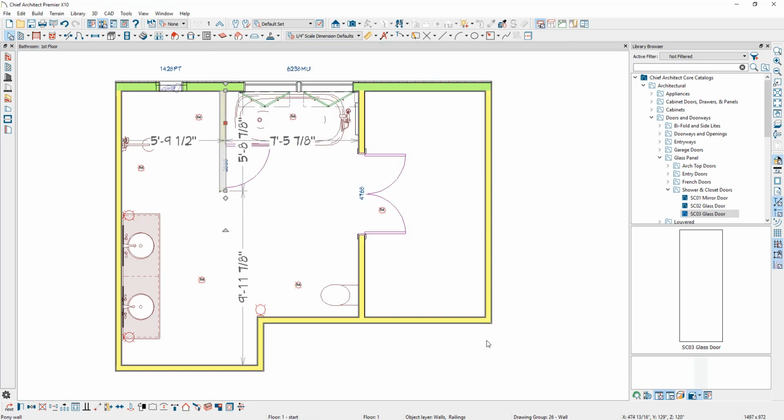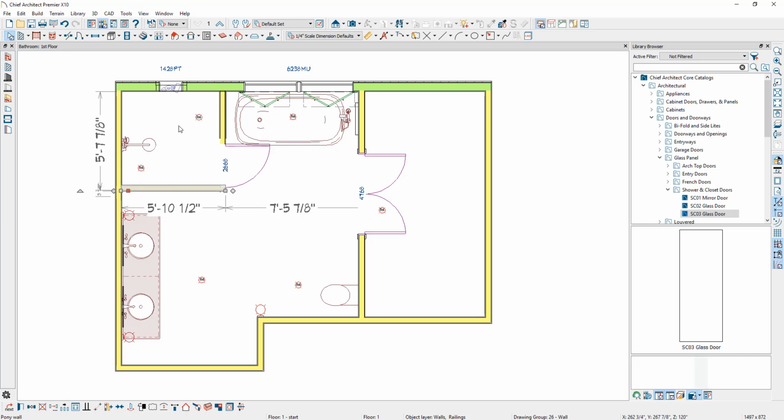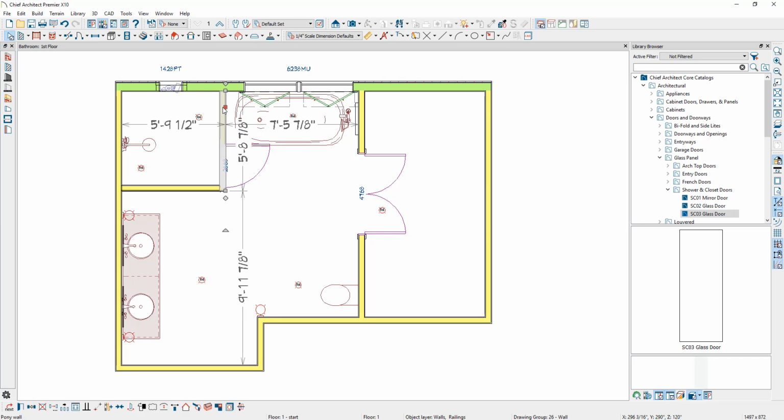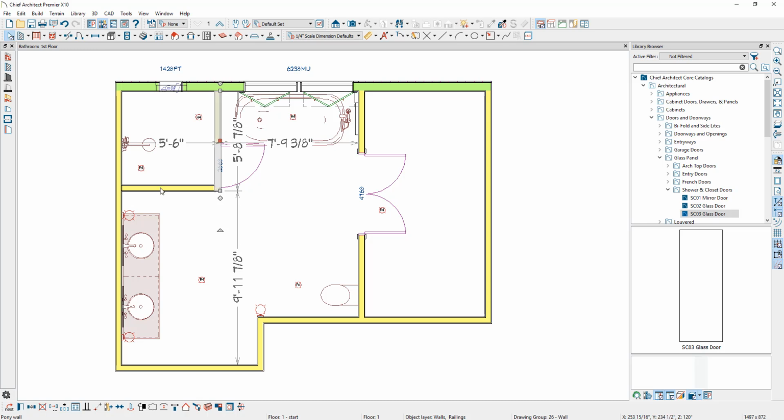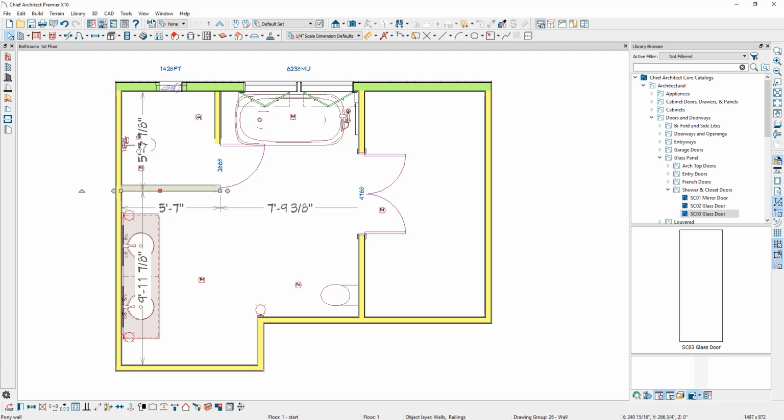Now that I've drawn my wall, I'm next going to select the same wall type edit handle and drag my other wall out. Next, I'm going to make sure that my walls are spaced properly. I want this wall to be 5.5 feet from the left wall. So I'm going to select that temporary dimension and type in 5 feet 6 inches and press enter on my keyboard. And this bottom wall I want to be exactly 6 feet from the top wall. So I'm going to select it again, and in that temporary dimension area I'm going to type 6 and the foot marker and press enter on my keyboard.